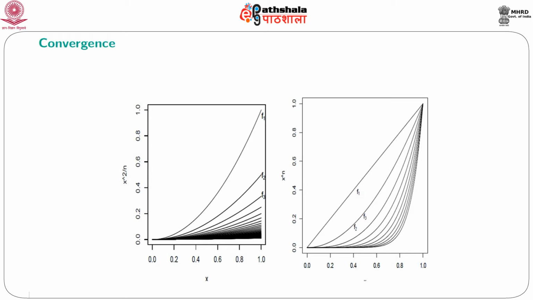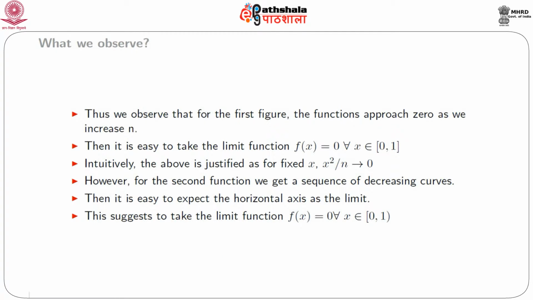So this indicates that for large n, we might have 0 as a limit function. So this suggests taking f(x) equal to 0 over x belonging to 0, 1 for the purpose. So formally, for the first figure, the functions approach 0 as we increase n.